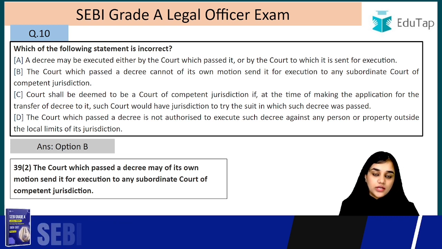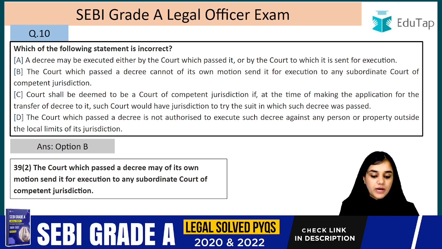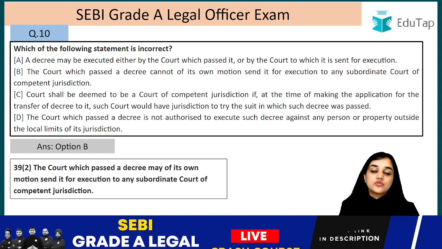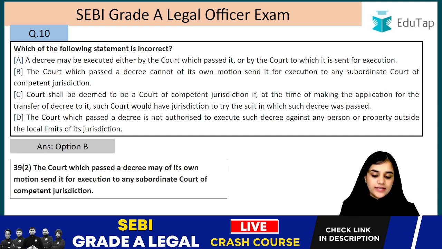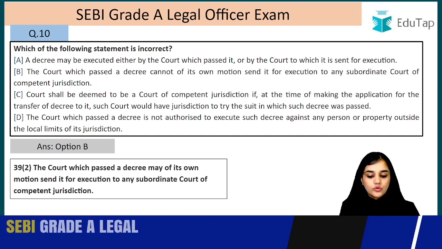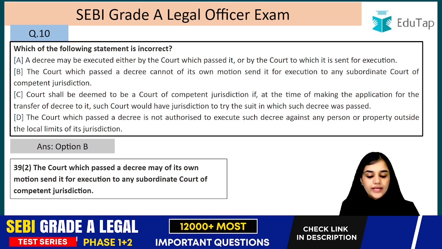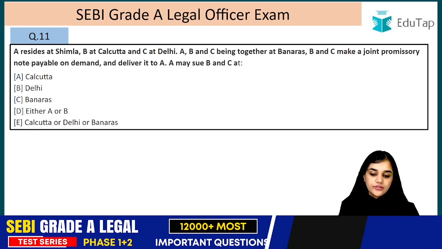If we read section 39, it says that the court which passed a decree may on its own motion send it for execution to any subordinate court of competent jurisdiction. So it can be sent to a subordinate court also if it is competent to have that decree executed, right? So the court which passed a decree may of its own motion send it for execution to any subordinate court of competent jurisdiction.